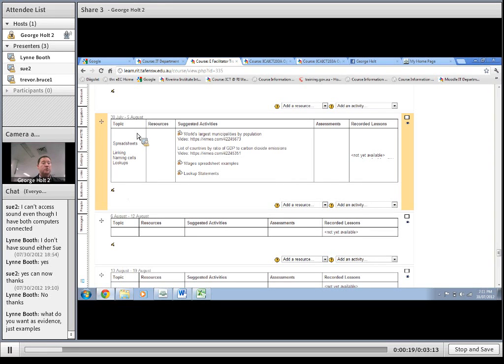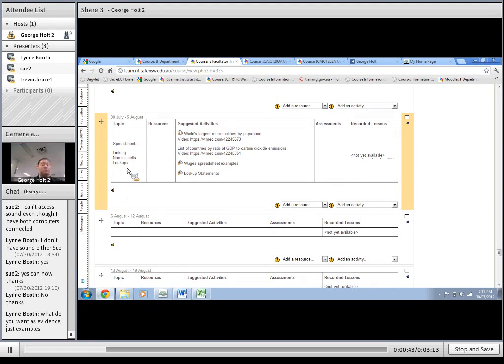So if you have a look at these activities, I've chosen a number of activities that link up to some skills that I think are going to be really handy for you for later on. Again, I'm just trying to pick the cherries, the activities that I think you'll get the most value from. And again, I'm assuming everybody's got all the basics under control. So some of the things I wanted to cover off tonight was linking, naming cells and lookups.